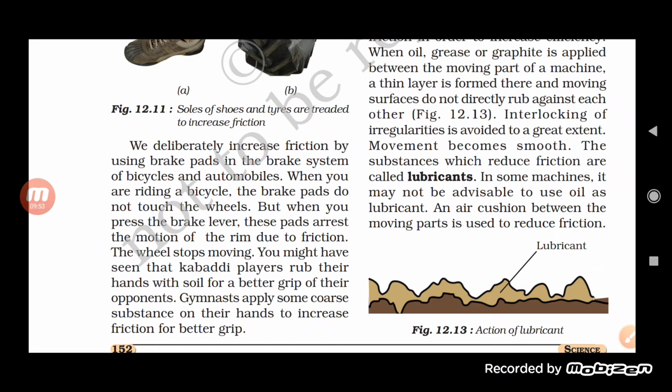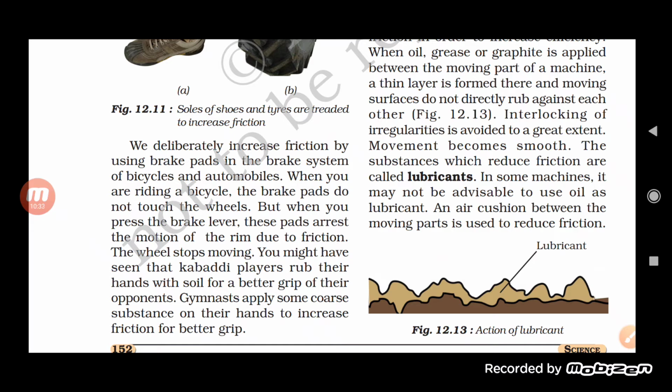How is it so? Before that, the brake pads were not in touch with the wheel, but as we apply them, the brake pads arrest the motion of the rim, and that increases the area and degree of contact, and ultimately this increases the friction also.